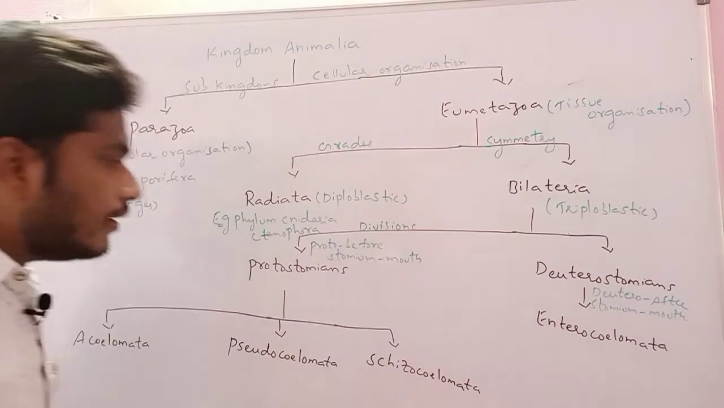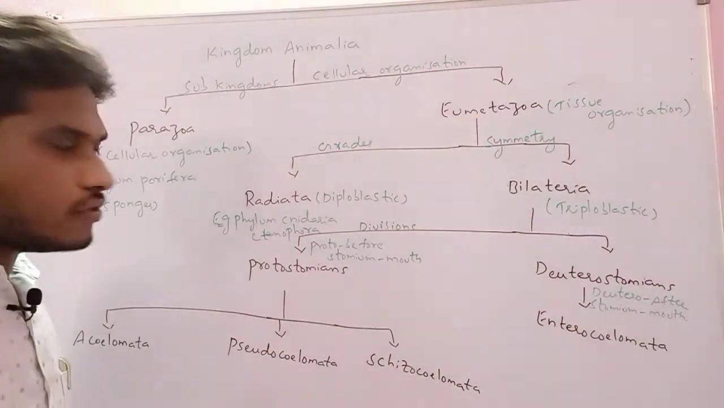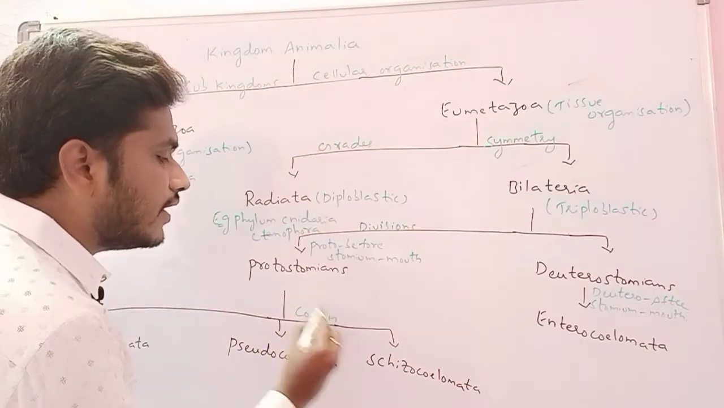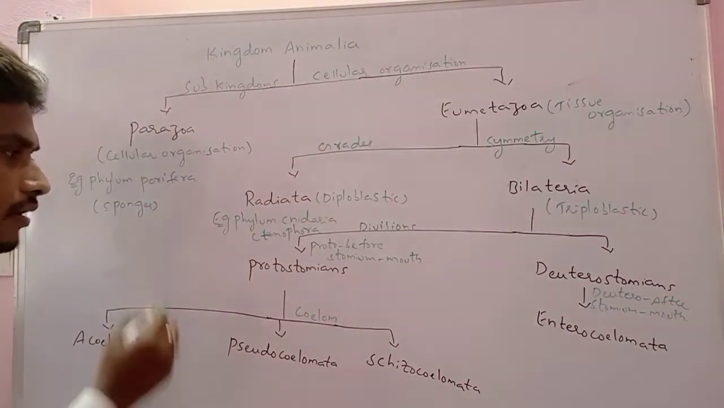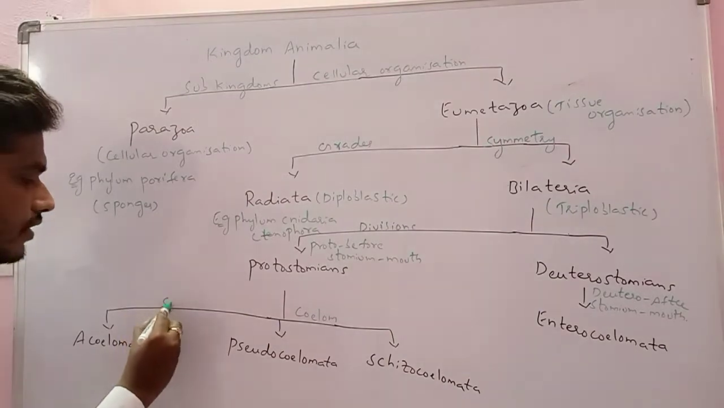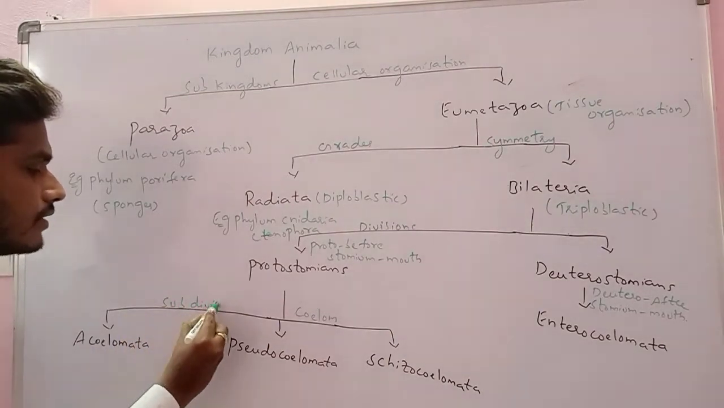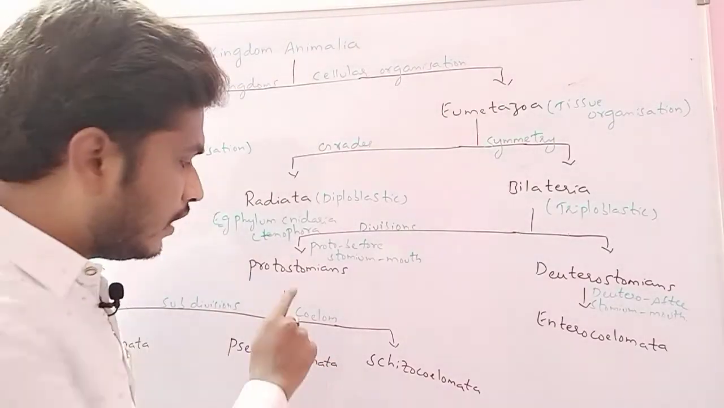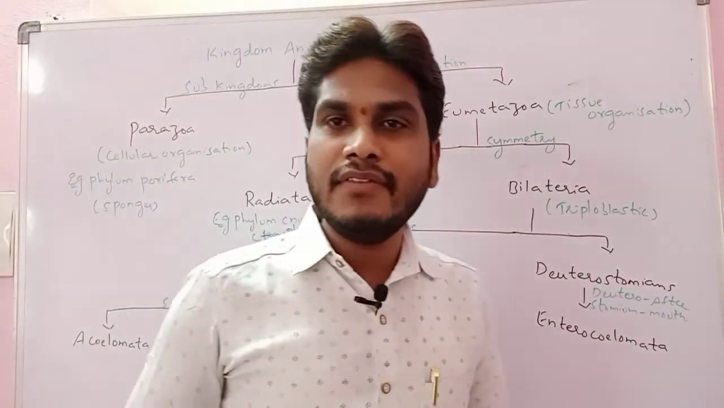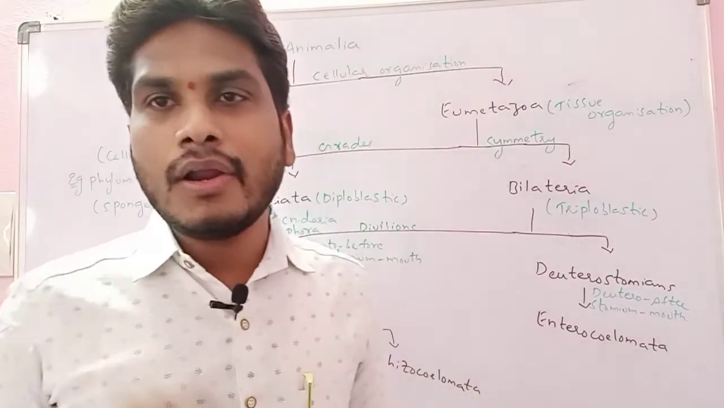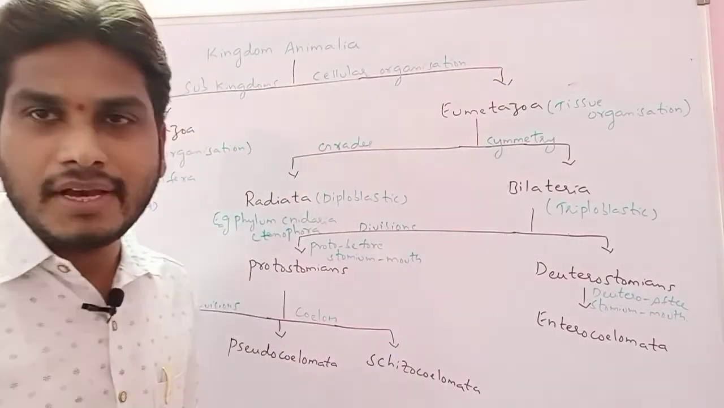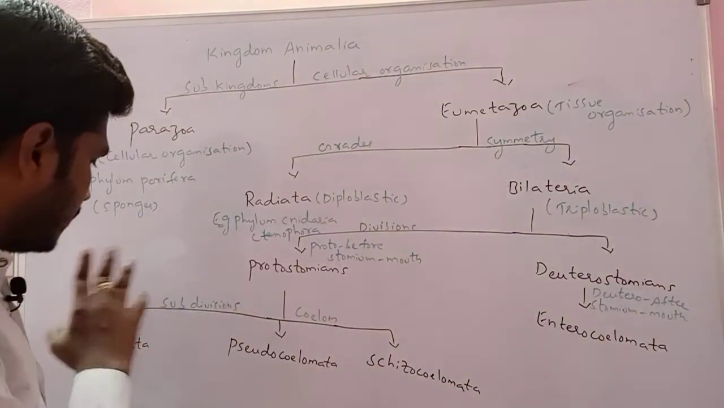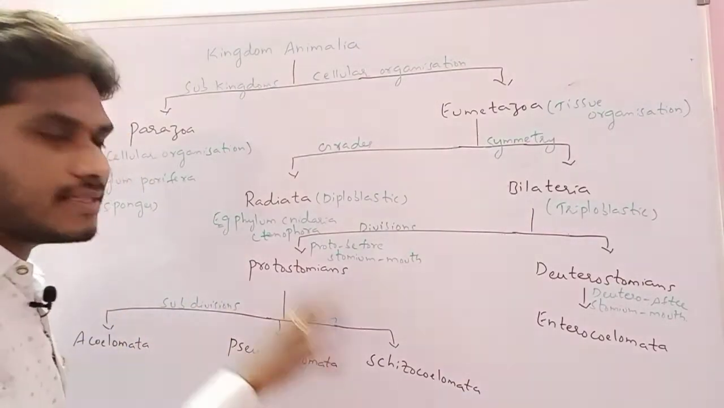Now, on the basis of the formation of coelom, we divide the protostomians into different subdivisions: acoelomata, pseudocoelomata, schizocoelomata. What is coelom? Coelom is a body cavity which is present in between the visceral organs and the body wall. That is coelom. So protostomians are divided into three subdivisions: acoelomata, pseudocoelomata, schizocoelomata.